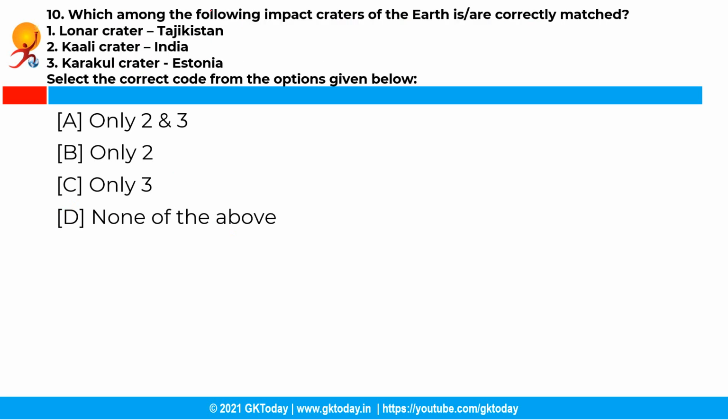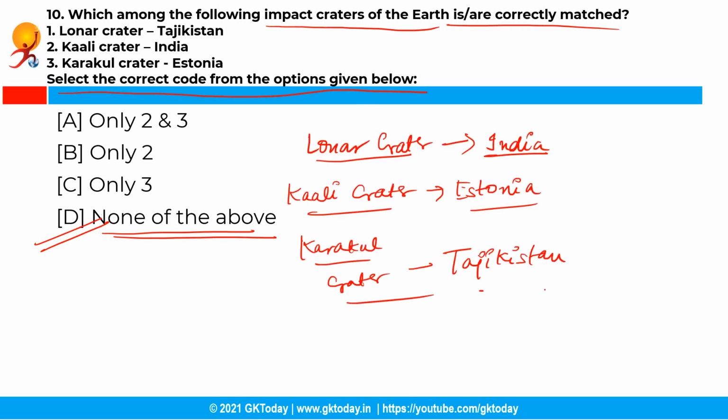Now the next question is, which among the following impact craters of the Earth are correctly matched? So you have the following options and you have to select the correct code from the options given below. And the correct answer is option D, that is none of the above. See, following are the examples of impact craters on the Earth, and the correct matches are as follows: Lonar crater with India, Kali crater with Estonia, and Karakul crater with Tajikistan.